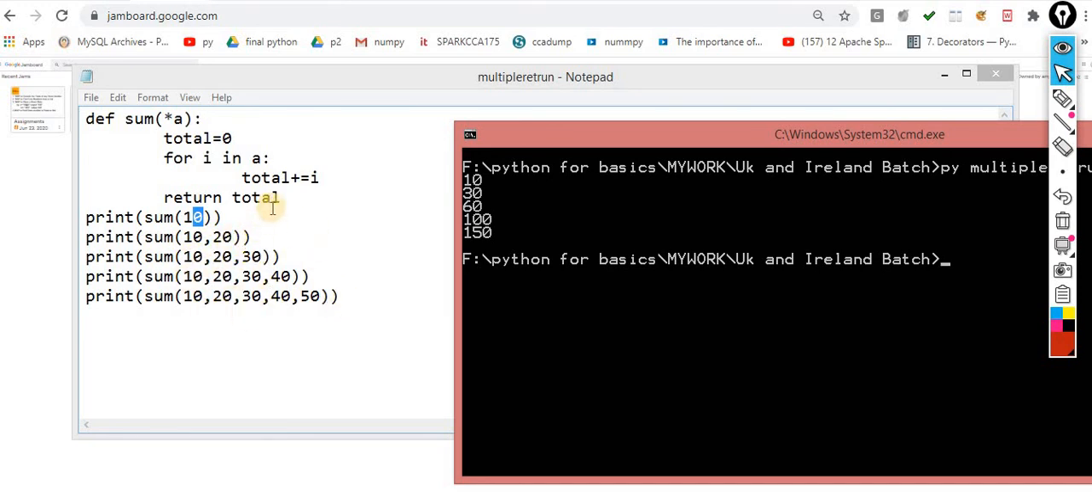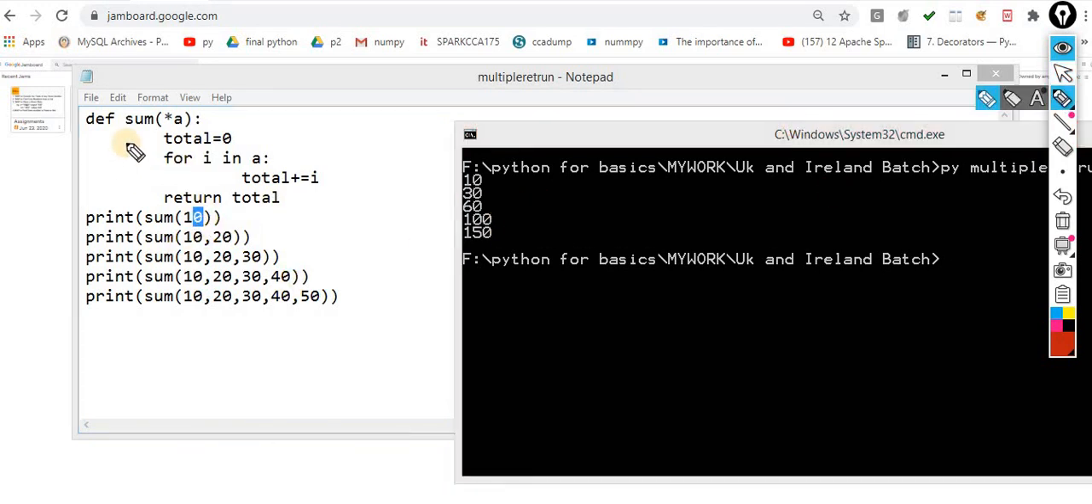So what exactly is the role of this kind of thing? In our previous problem, the function name is same. Now what is this, the asterisk sign of a? Now what is this?